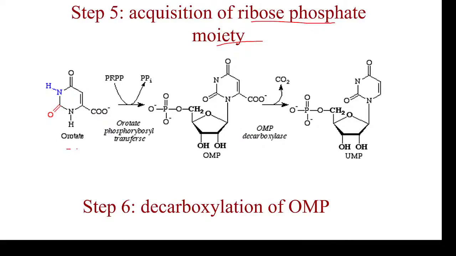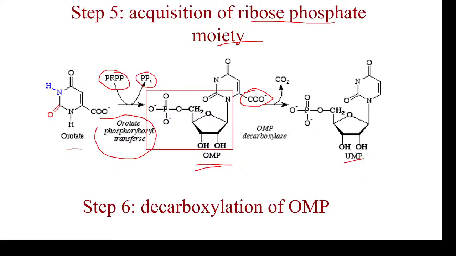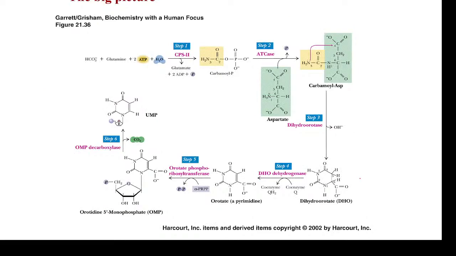So here phosphoribosyl pyrophosphate transfers the ribose 5-phosphate to orotate. Orotate phosphoribosyl transferase will catalyze this reaction, and inorganic pyrophosphate is released. So it will form orotate monophosphate, OMP. Then this OMP loses carbon dioxide and forms uridyl monophosphate, UMP. Okay, so this is the overall pathway.